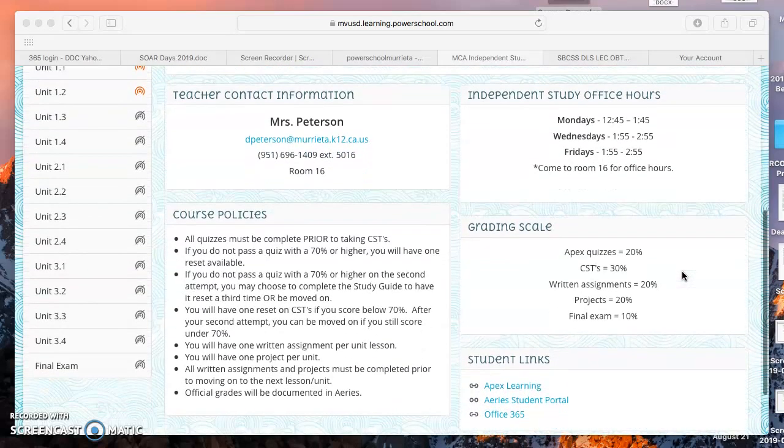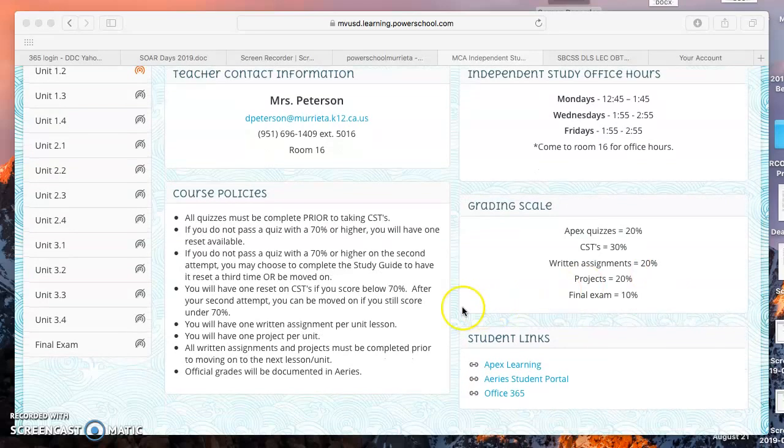Course policies, I'd recommend that you take some time to look through the course policies here. Many of these policies are ones that we've had in place for the past few years in the Independent Study program, but some of them also could be new and specific to this course, so please take a look there, and if there are any questions, let me know.